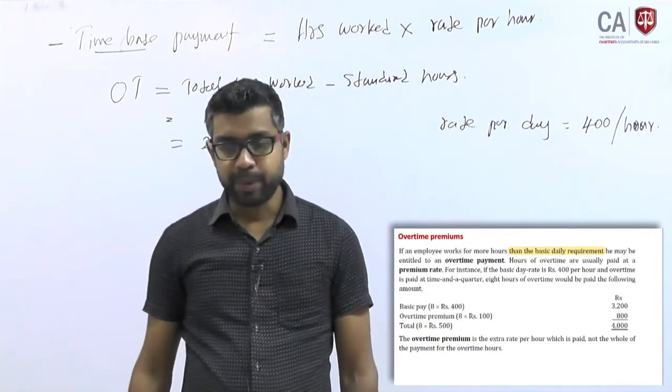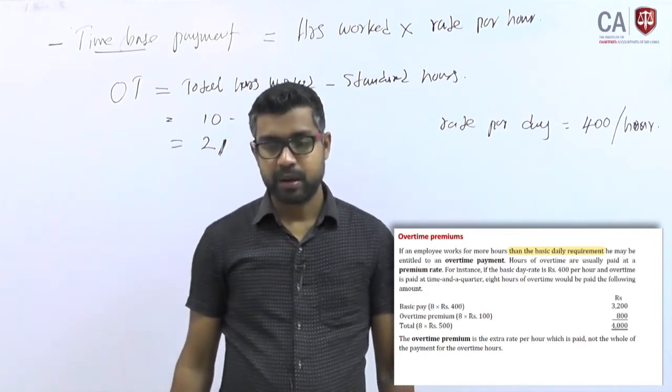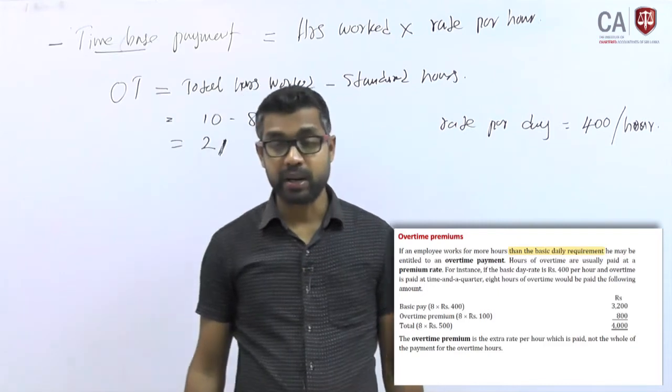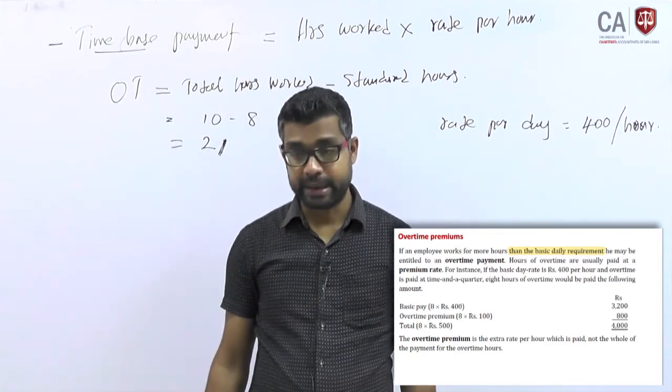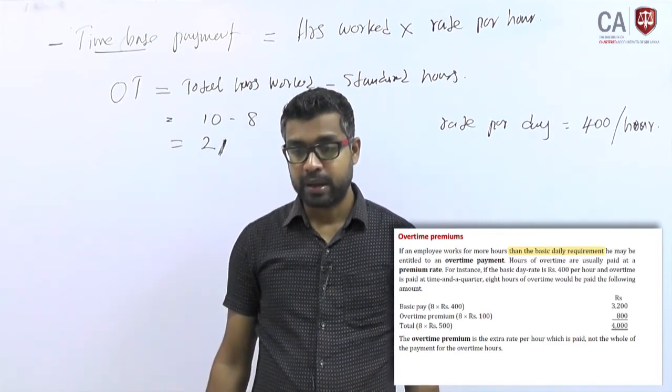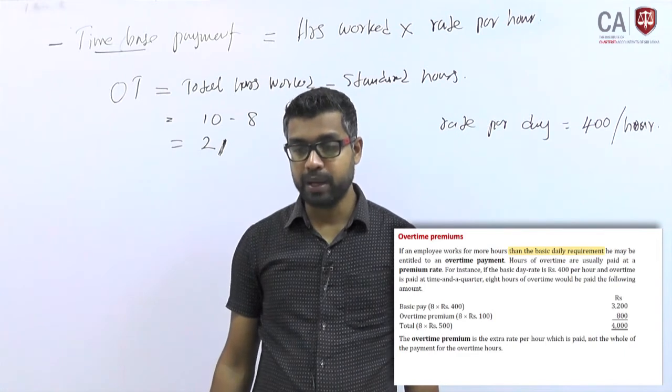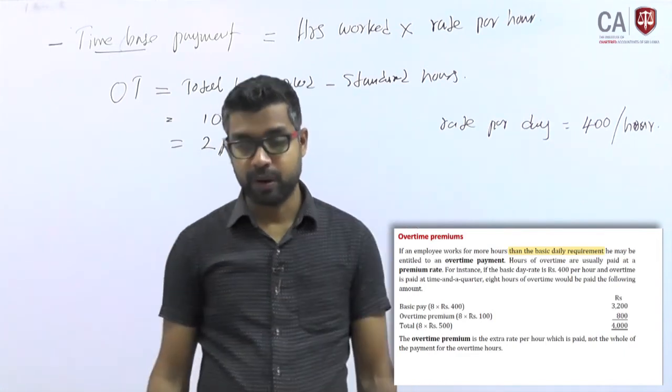And overtime is paid at time and a quarter. 8 hours of overtime would be paid the following amounts.